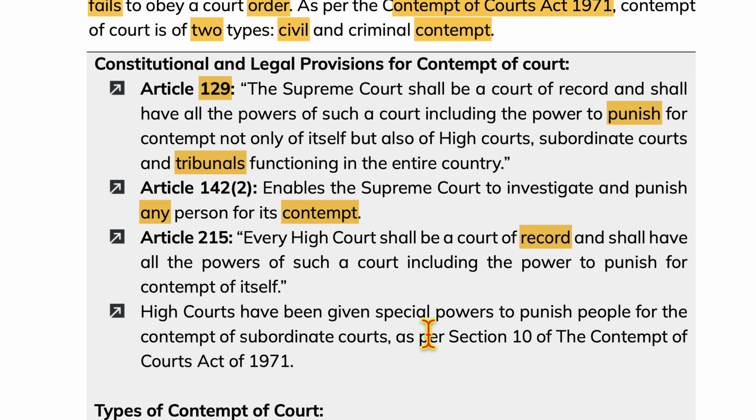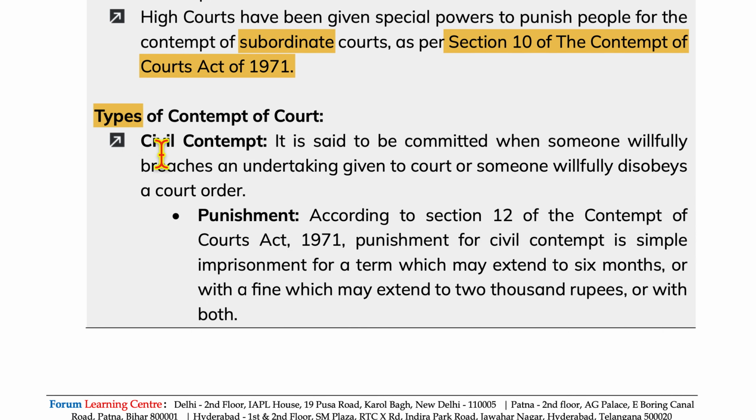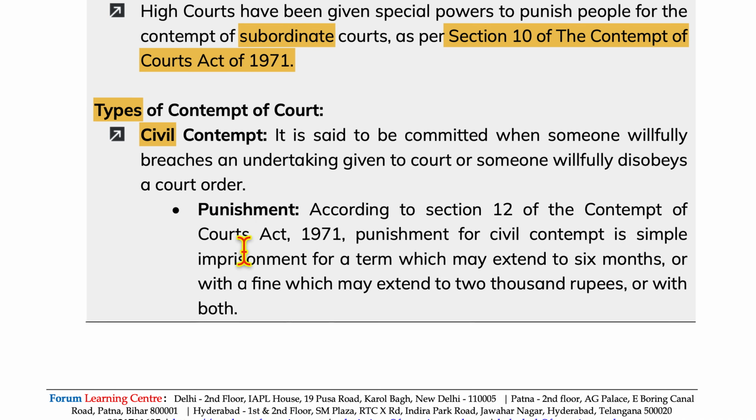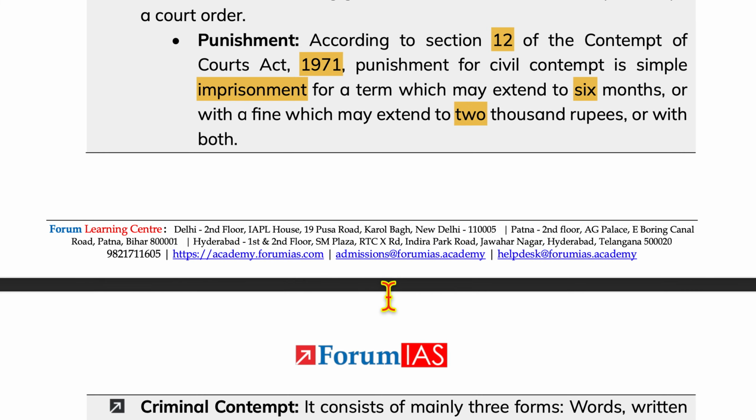High Courts have been given special power to punish people for contempt of subordinate courts as per Section 10 of the Contempt of Courts Act 1971. Now, types of contempt of court. Civil contempt. It is said to be committed when someone willfully breaches an undertaking given to the court or willfully disobeys a court order. Now, the punishment according to Section 12 of the Contempt of Courts Act 1971 is simple imprisonment for a term which may extend to 6 months, or a fine which may extend up to 2000 rupees, or both.